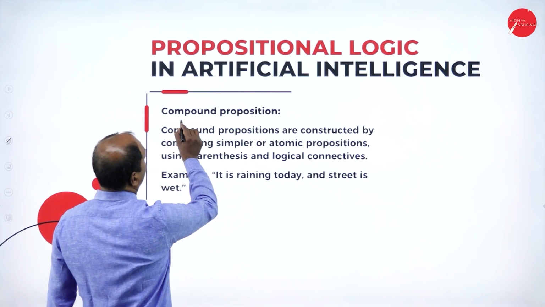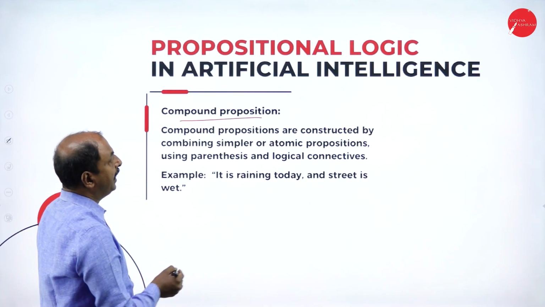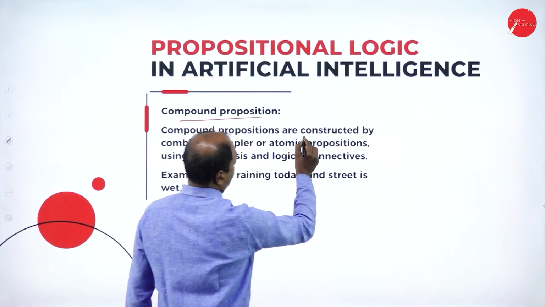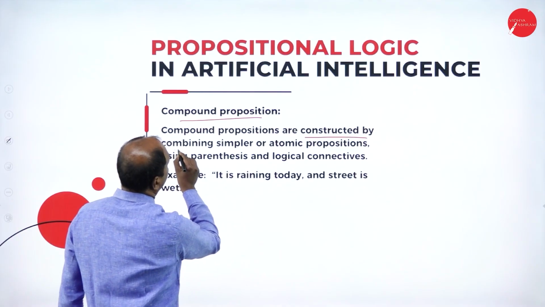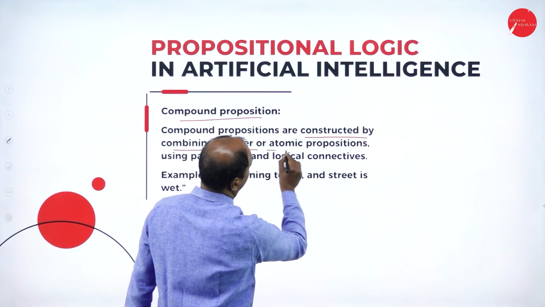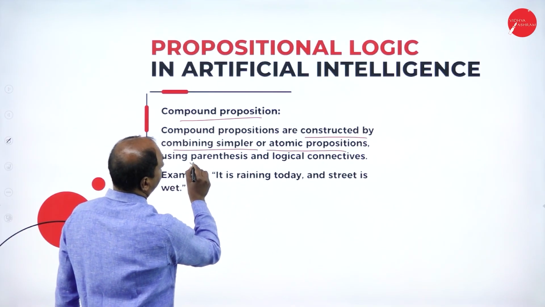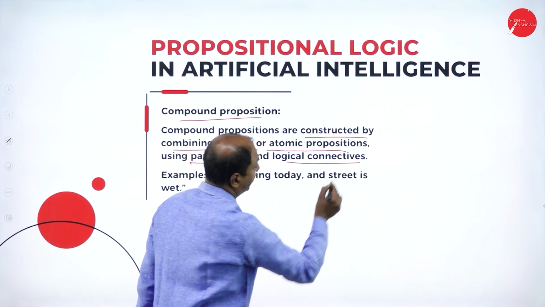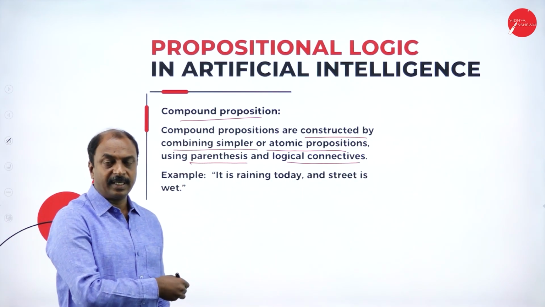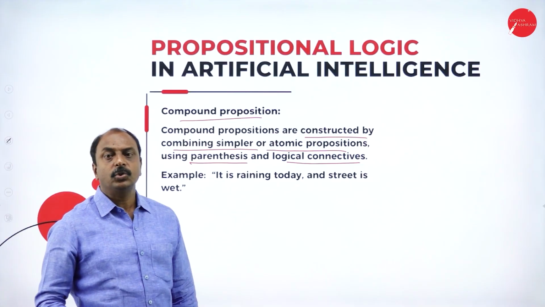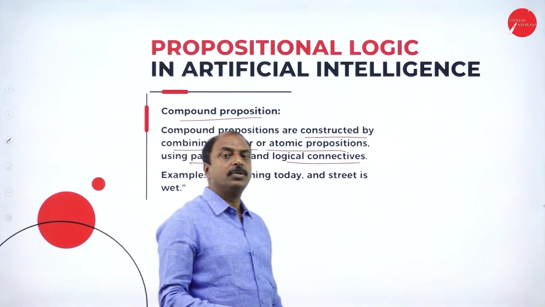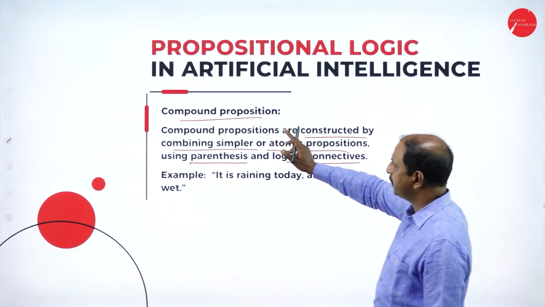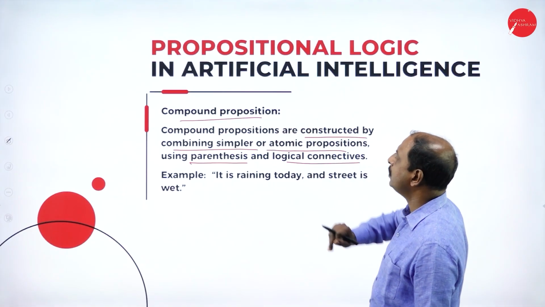Next, what is a compound proposition? It is constructed by combining simple atomic propositions using parentheses and logical connectives. As we have seen in the previous slide about the logical connectives, we are going to join atomic propositions to form a compound proposition.